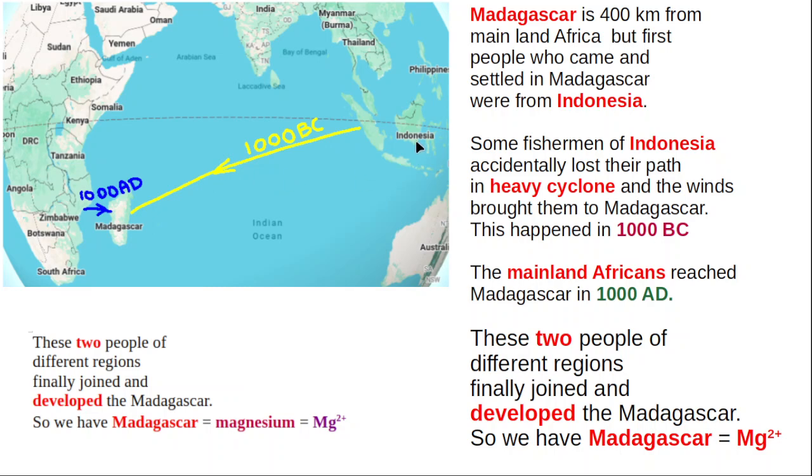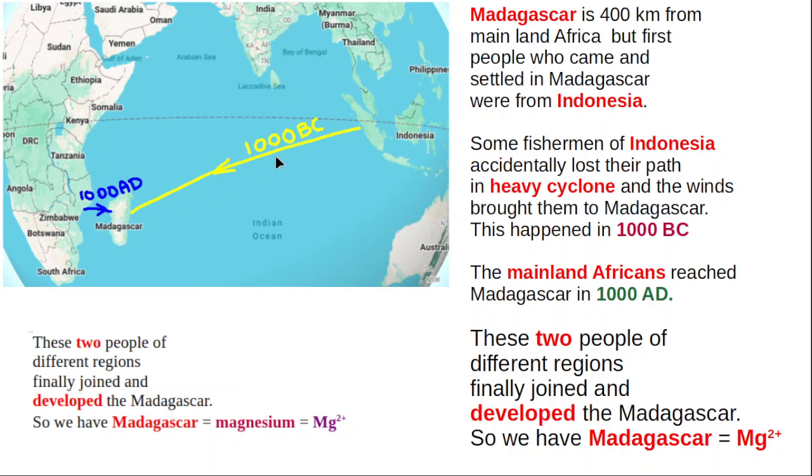But it was a surprise to come to know that the first people who settled in Madagascar were people from Indonesia. They came to Madagascar in 1000 BC. But people of Africa came to Madagascar in 1000 AD. Even though Madagascar is 400 kilometers from Africa and about 4,000 kilometers from Indonesia, the people of Indonesia first reached Madagascar in 1000 BC.